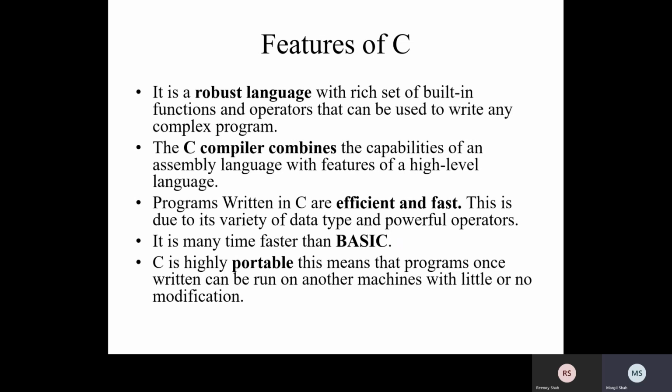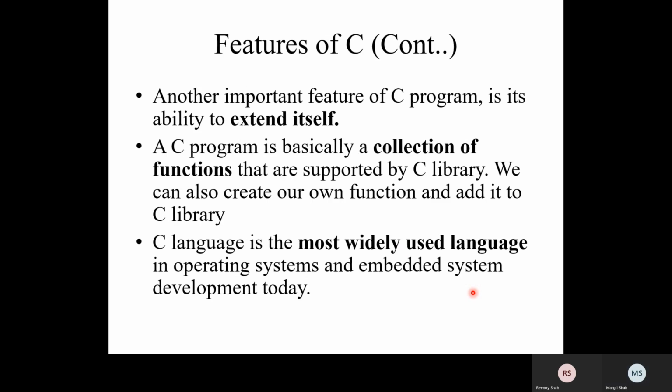So it is many times faster than BASIC. C is highly portable. This means that programs once written can be run on another machine with little or no modification. So one point is there: little modification may be possible, or no modification. Without modification we can execute the code.